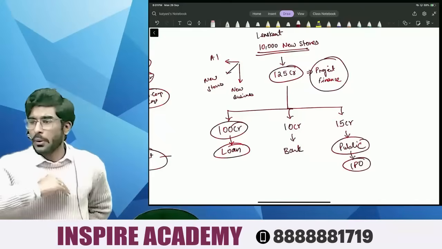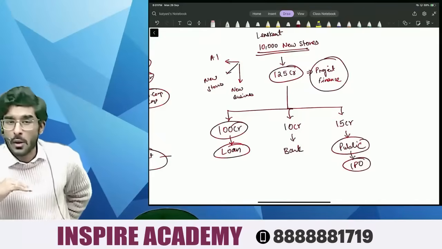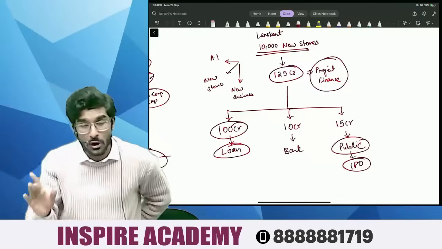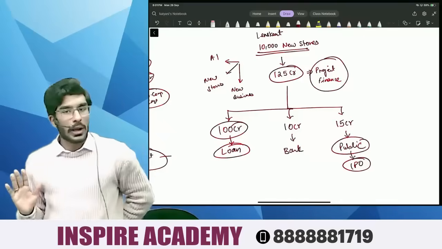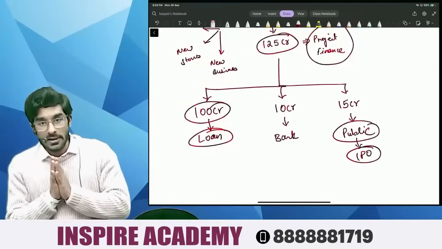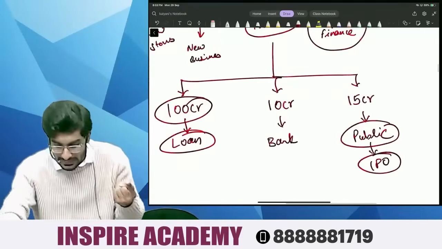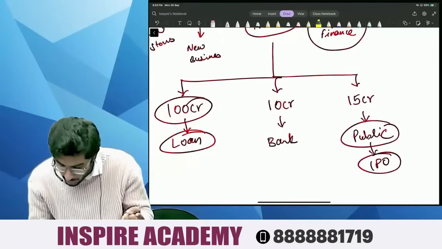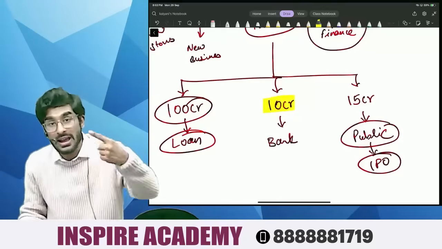Lenskart wants to open 10,000 new stores. Lenskart wants to start a new business venture. For that, it requires 125 CR. Right, people? Among those 125 CR, 10 CR is already there in its bank account.